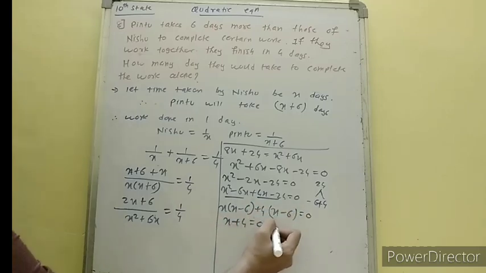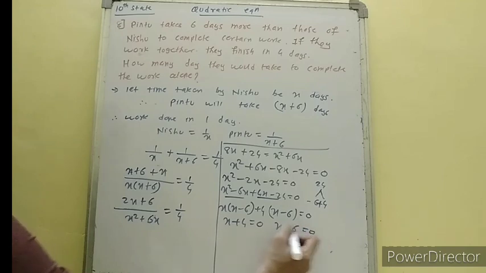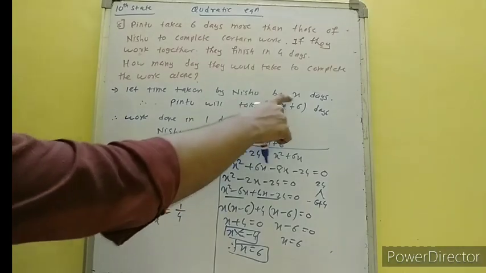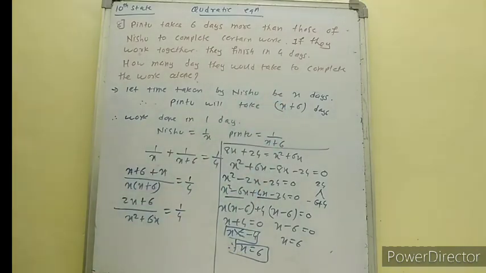X plus 4 is equal to 0. X minus 6 is equal to 0. X is equal to minus 4 and x is equal to 6. So work time cannot be negative. Therefore x is equal to 6. Okay. So what is the question? If they work alone, Nishu will take x days and Pintu will take x plus 6 days. Okay. So I write over here.